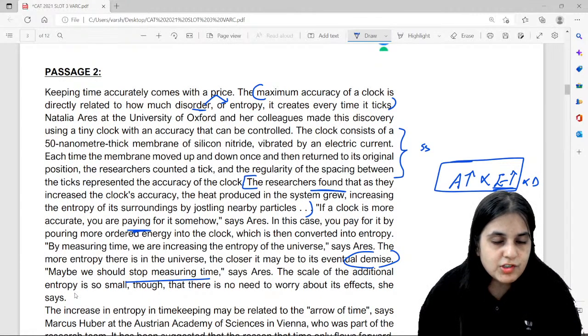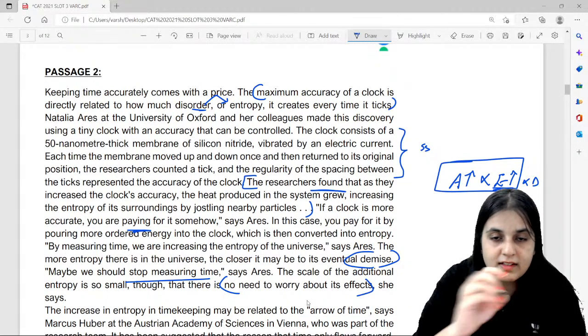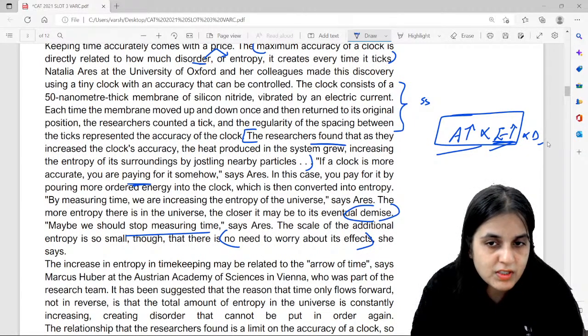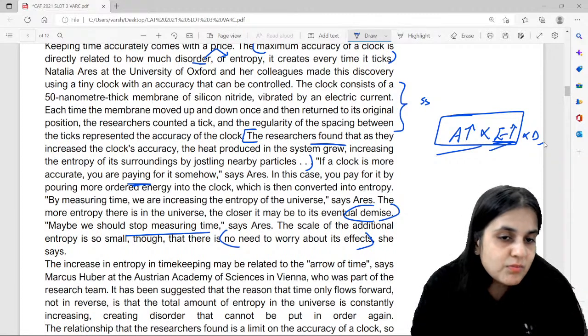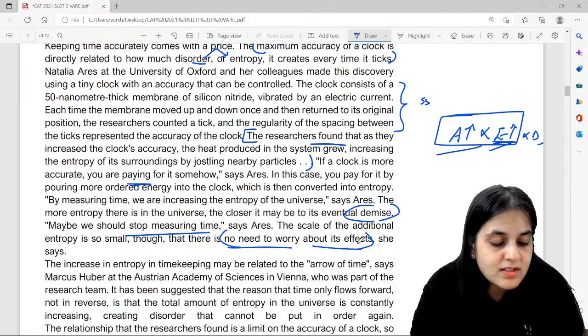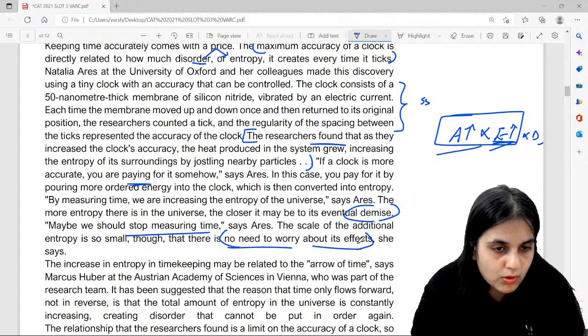The scale of the additional entropy is so small, though, that there's no need to worry about its effects, she says. Okay, so these are the keywords. Got it, guys? So the more the accuracy of a clock, the more entropy, bringing us closer to the eventual demise of the universe. Should we stop measuring time? But Aries says that no, there's no need to worry about its effect because it's very small. The scale of the additional entropy is so small.